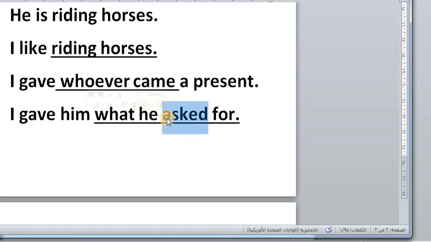So the object can be in the form of a clause, and you can have a lot of such examples. This is enough for us for the first lecture related to Unit 7. Meet you, inshallah, in the next lectures.